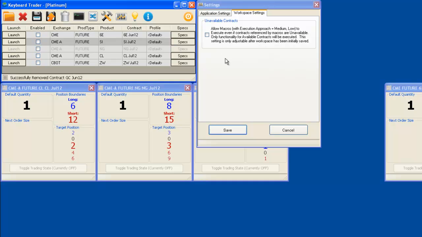If this checkbox is checked, it will allow macros with an execution approach of medium and low to execute, even if contracts referenced by macros are unavailable. Only functionality for available contracts will be executed. Note that this only applies for macros with an execution approach of medium and low, because macros with a high safety execution approach require all the contracts referenced to have their trading states on for the macros to execute, and a contract cannot have its trading state on if the contract is unavailable.